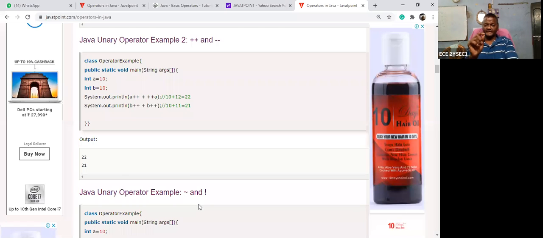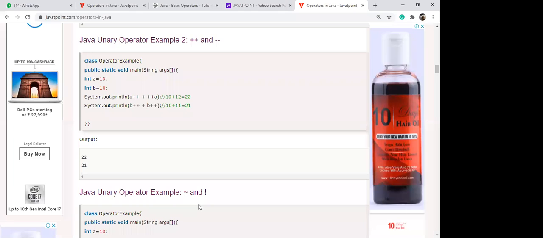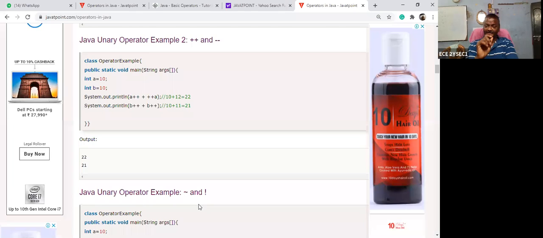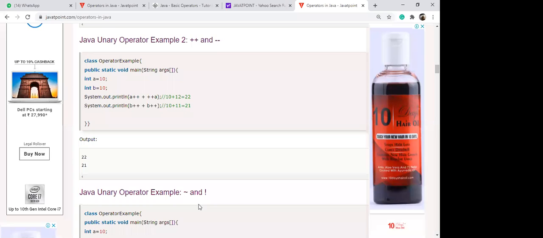I think in your STLD class, is the ones complement being explained? Please respond. Hello? Is the ones complement being explained? Okay. Sorry, I think the binary and hexadecimal numbers are being explained in the class. Hexadecimal. Yes sir. What is the hexadecimal number?